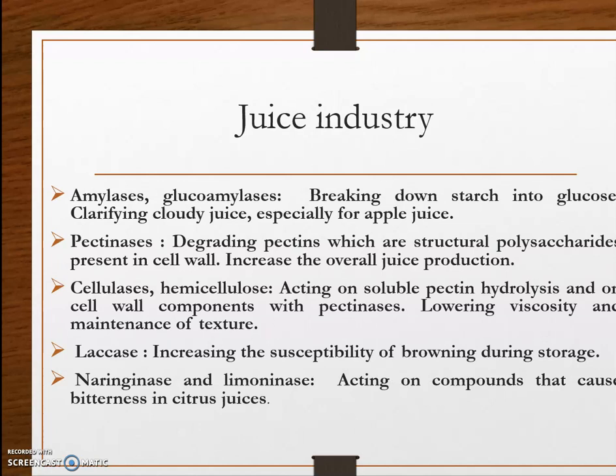Then coming to the juice industry, amylases, glucoamylases, pectinases, cellulase, hemicellulase, lactase, naringinase and limonase are used. The role of amylase and glucoamylase is breaking down starch into glucose and clarification of the juices. Pectinase has a similar role, that is clarification of the juice. Then cellulase and hemicellulase, along with pectinase, help in lowering viscosity and maintaining the texture of the juices.